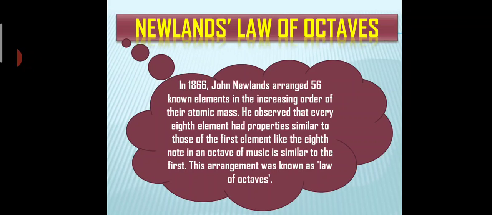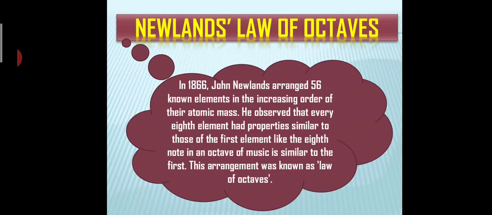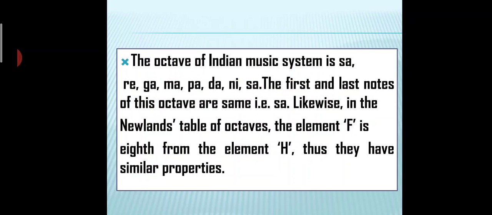Newland's law of octaves. Octa means 8. Like music notes we have sa, re, ga, ma, pa, da, ni, sa. If you take the first note and the last note, they are both the same, sa and sa. Likewise, he said if you arrange the elements 1 to 8, the first element and the eighth element have the same properties. So in Newland's table of octaves, the elements fluorine and hydrogen have similar properties.